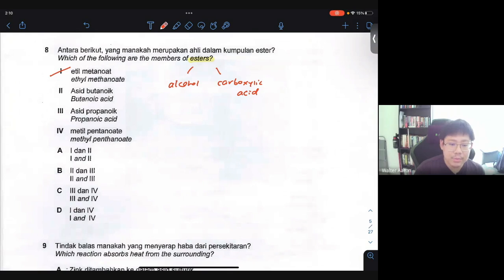And then the last one will be number 4, methyl pentanoate. The alcohol is methanol, and the carboxylic acid is pentanoic acid. So 2 and 3 are not esters, because they are technically carboxylic acids. Esters have names like ethyl methanoate or methyl pentanoate. Those kinds of names resemble what we call esters. Therefore, the best answer here will be the option with 1 and 4.